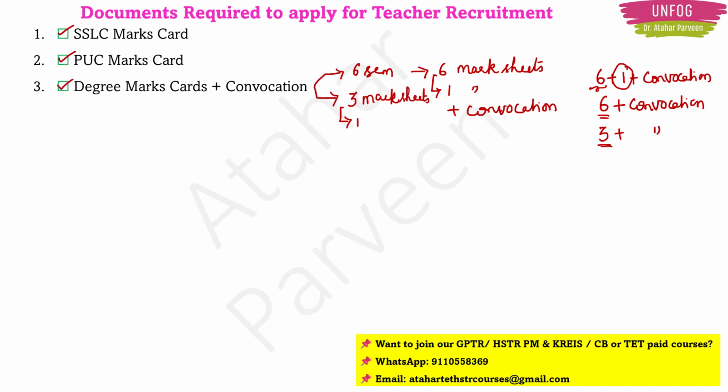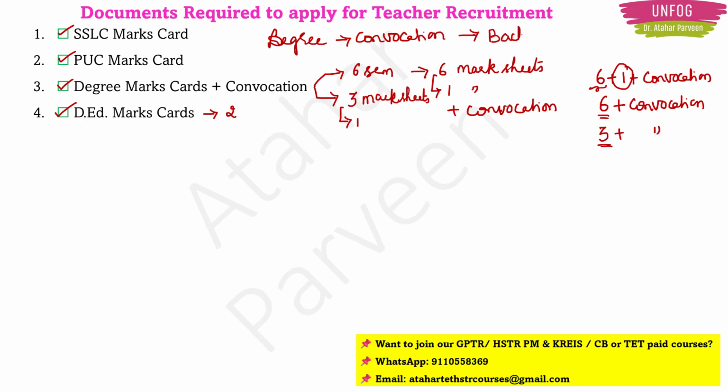Okay. Then, if you have done diploma in education, that is D.Ed, in that case, you should have your D.Ed marks sheet. So, 2 years D.Ed means you will have 2 mark sheets. No convocation for D.Ed because it is diploma, right? You will have convocation, that is degree certificate or convocation certificate, only if you have done bachelor's, right? BSc means Bachelor in Science, right? Only in that case you will get the certificate. Here it is diploma, so you will not get it.